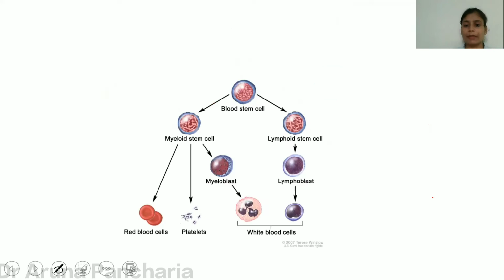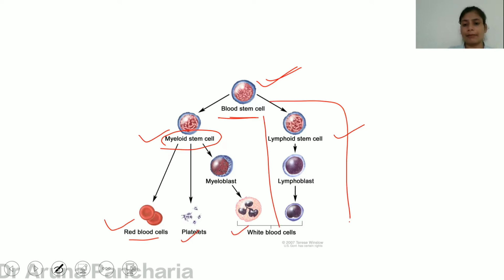Now, what is happening in polycythemia vera? Just have a brief review. There is a hematopoietic stem cell. From hematopoietic stem cells, two lineages arise, that is myeloid stem cells and lymphoid stem cells. The myeloid means all three cell lineages, that is RBC, platelet, and WBC except lymphocyte, because the lymphocytes come in the lymphoid lineage. So whenever we use the word pan myelosis, pan means all the lineages of the myeloid series are going to increase. So myeloid means these three cell series.